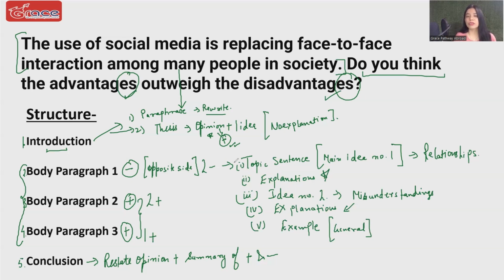Now the same structure will be followed in body paragraph 2. It's just that this time we will mention the advantages. And the same structure will be followed in body para 3 as well. This time a single advantage will be explained, not a double idea. So if you notice how many ideas we are going to write in this essay, a total of 5 ideas. That is what is going to make it a high band score essay. Let's get started and see how we have written the introduction paragraph.